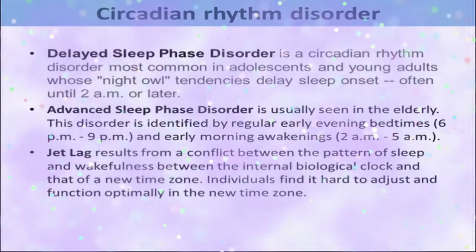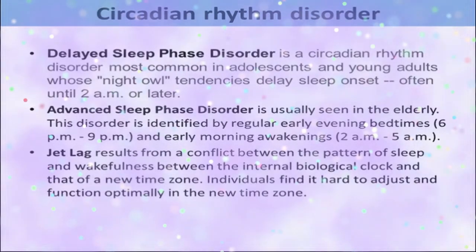Similarly, there is advanced sleep phase disorder, which is usually seen in the elderly. What happens in this disorder? It is identified by regular early evening bedtimes. So they go to sleep at 6 p.m. or 9 p.m., and they get up early, at 2 a.m. or 5 a.m. So this is a kind of advanced sleep phase disorder.